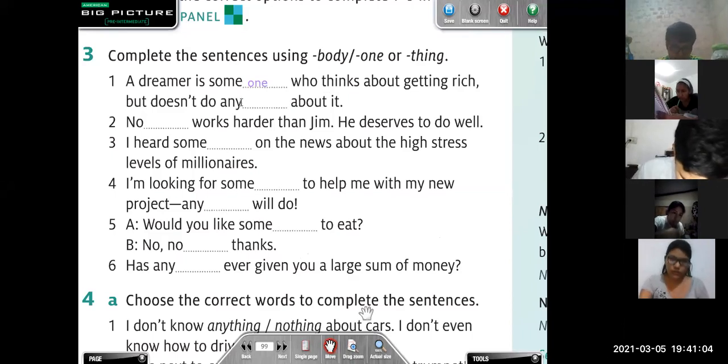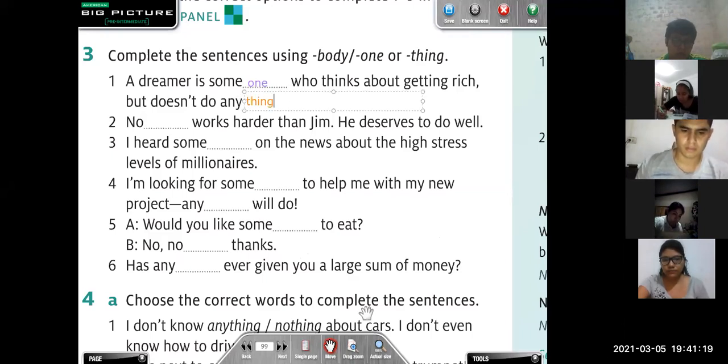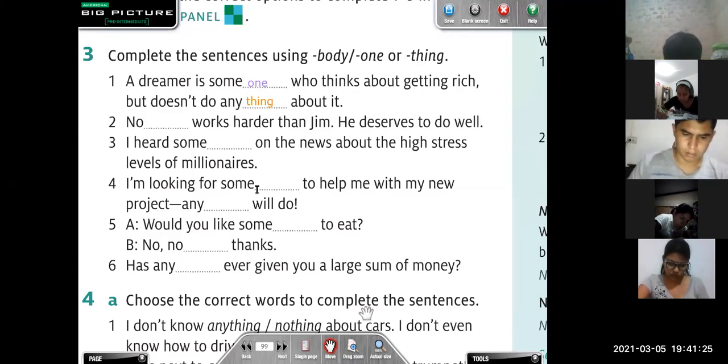Doesn't do anyone about it? What do you think, guys? Do you agree with your partner? Doesn't do anyone? No, teacher. Doesn't do anything. Yes. A dreamer is someone who thinks about getting rich, but doesn't do anything about it.